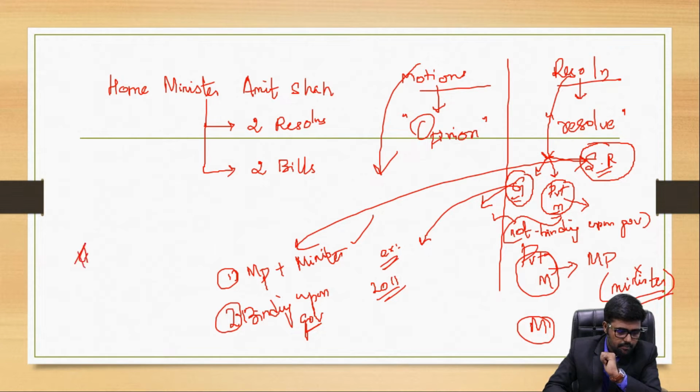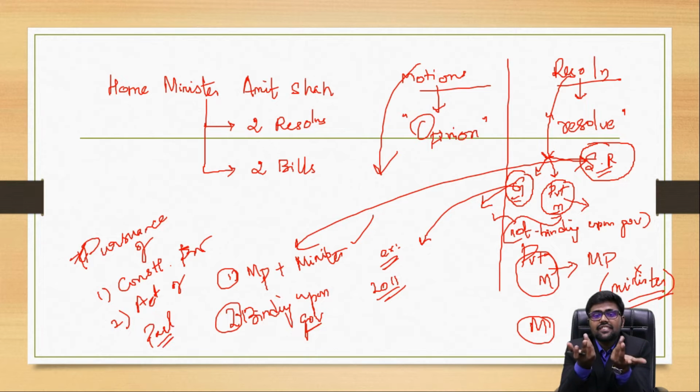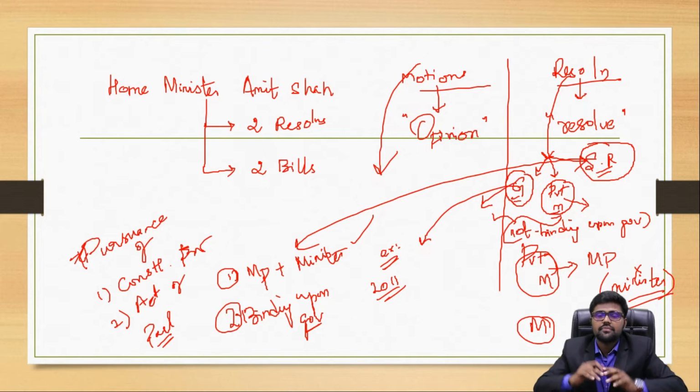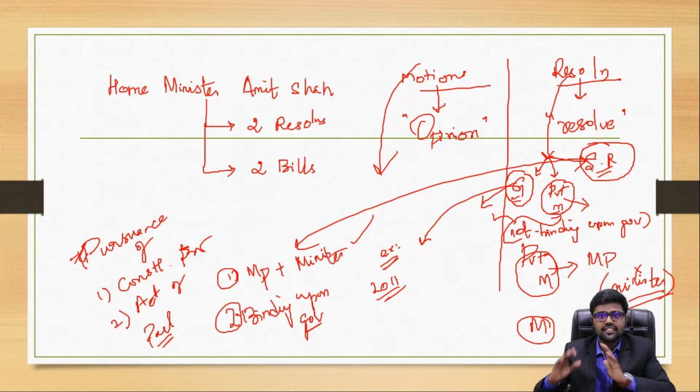In pursuance of either a constitutional provision or an act of Parliament, if there is a resolution, it becomes a statutory resolution. Then they have to follow the procedure properly, and Parliament is in a compulsory situation to make it into a reality. That is what the resolution is all about.